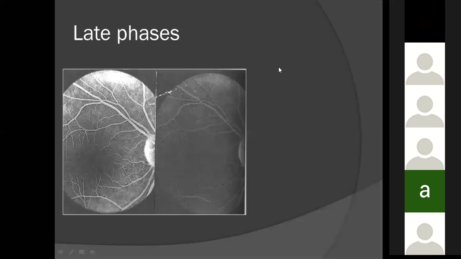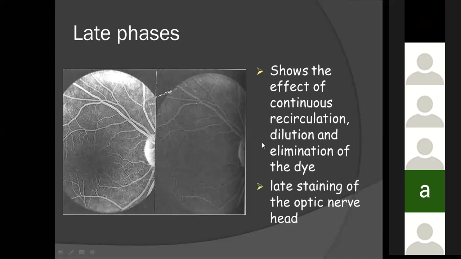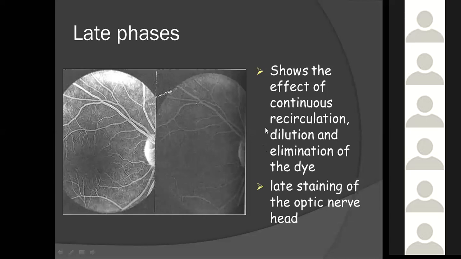Now, the late phases. Late phases show the effect of continuous recirculation, depletion, and elimination of the dye from the eye. This usually occurs around, say, 7 to 8 or 9 minutes after pushing the dye. Late staining of the optic nerve head is also seen.